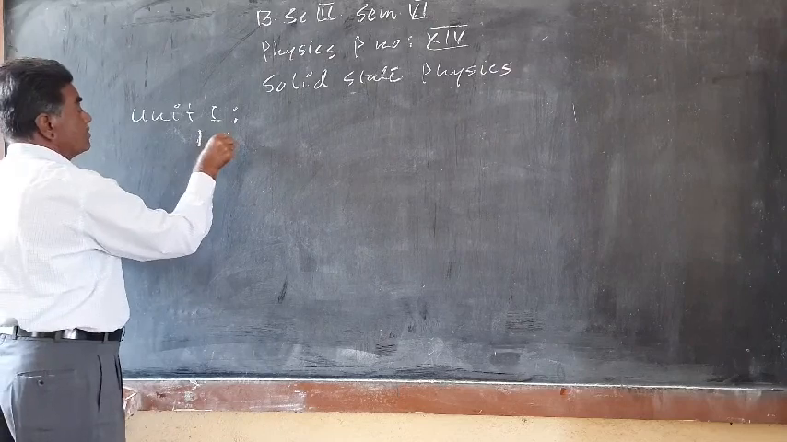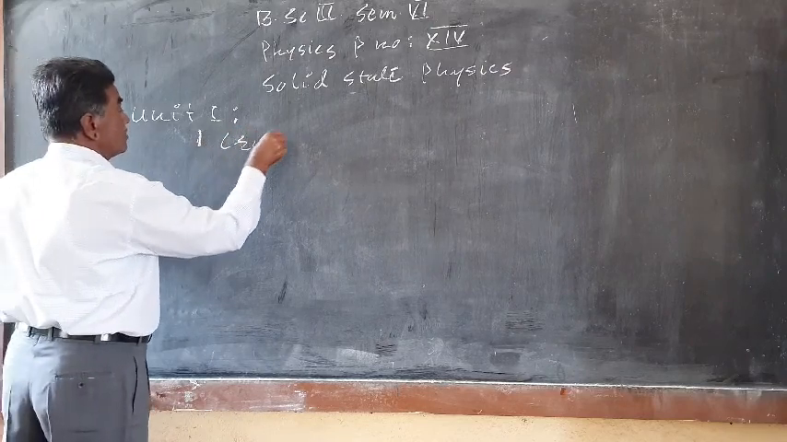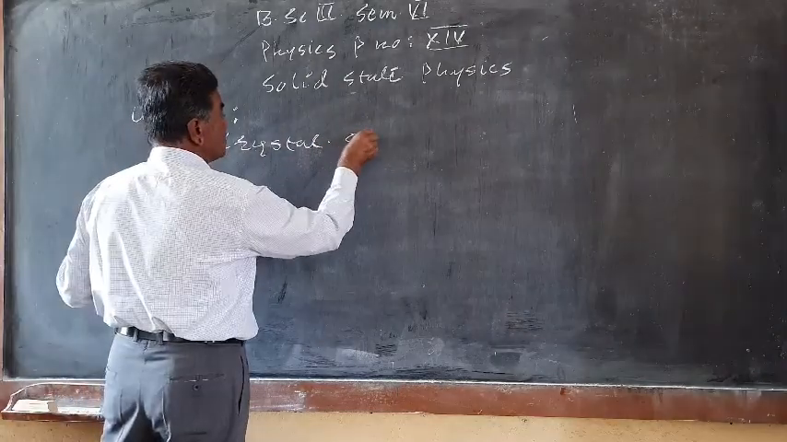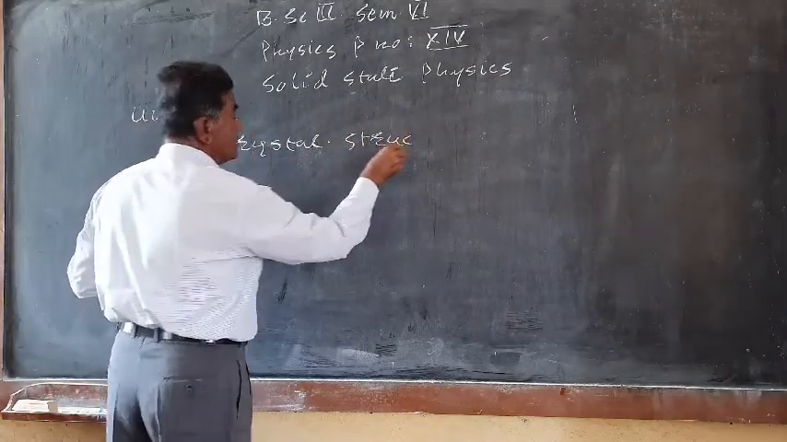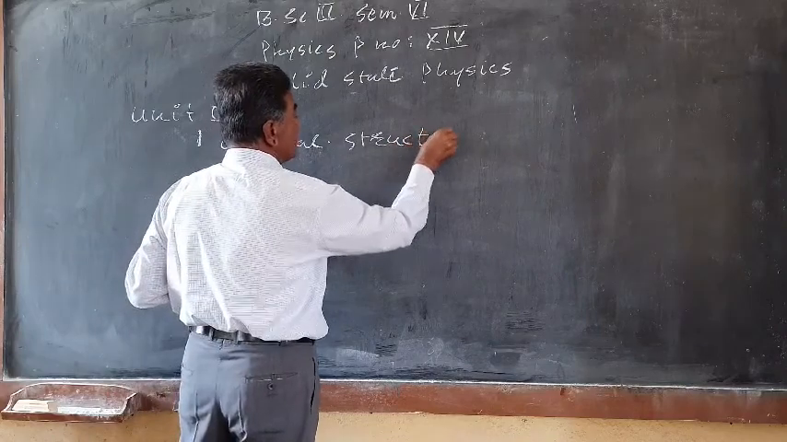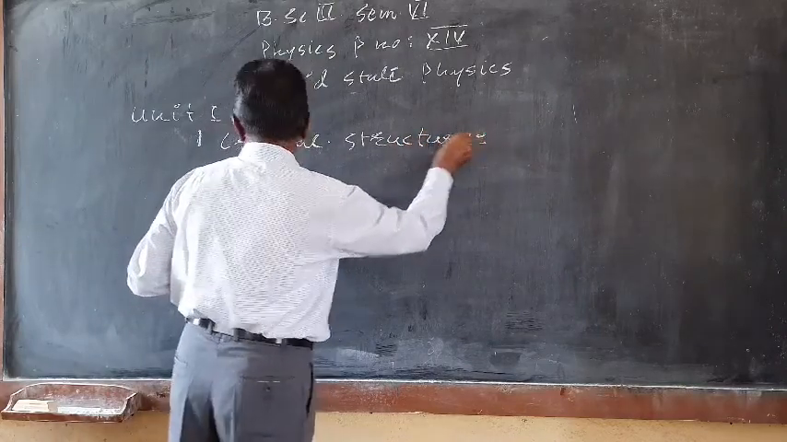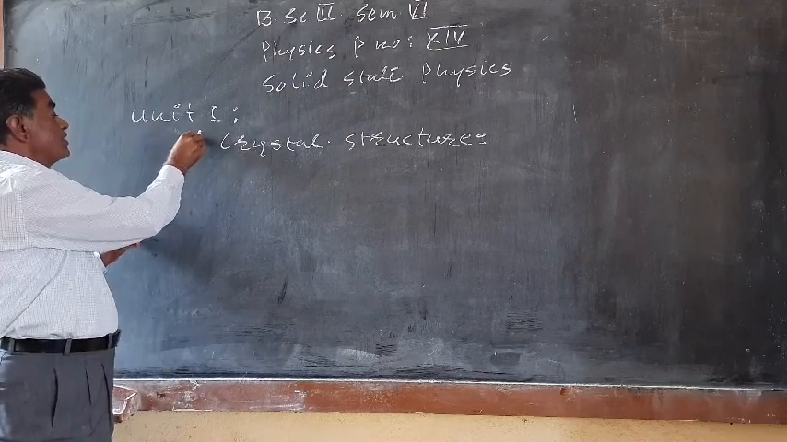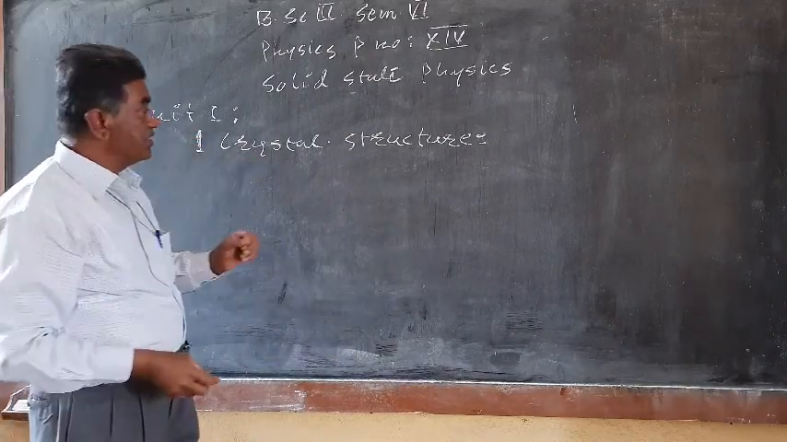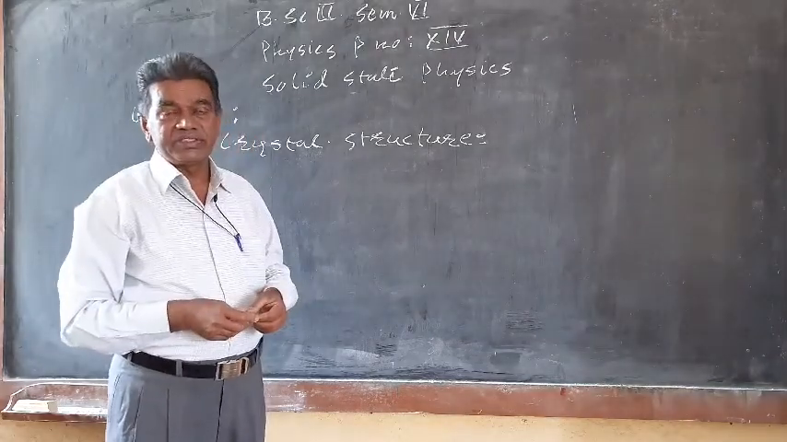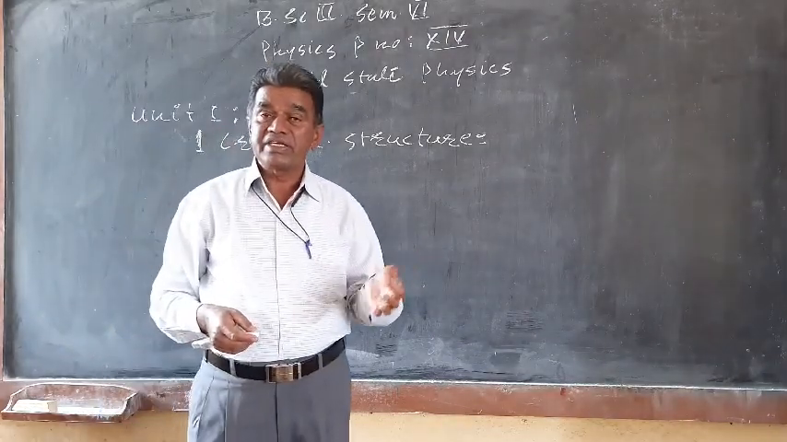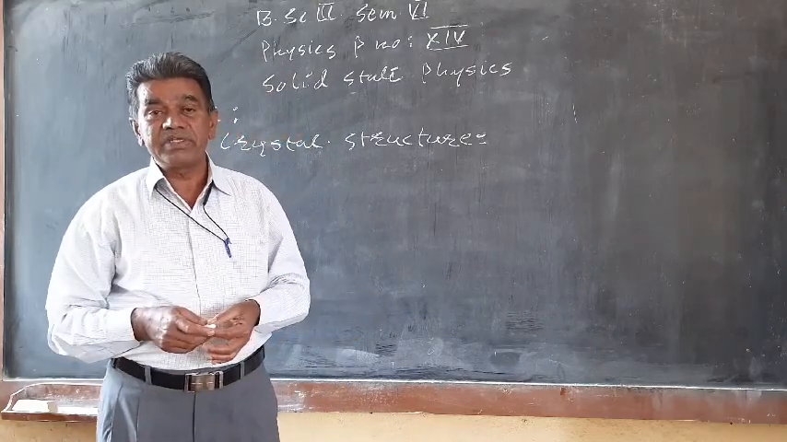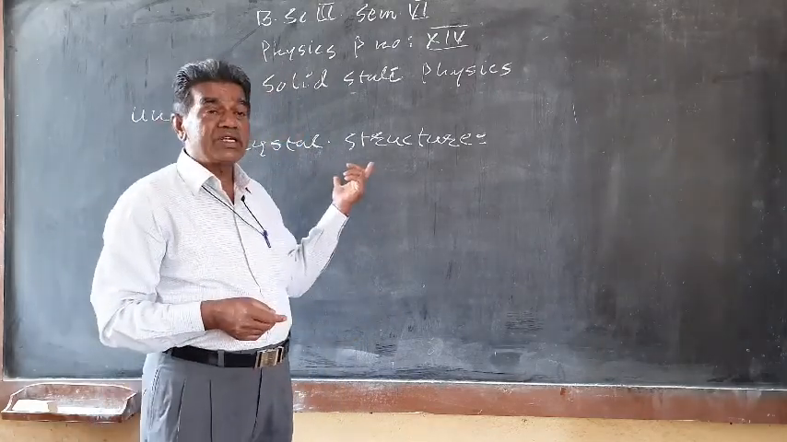Unit 1, the first chapter is crystal structure. So in this chapter, what we have to study is, first of all, the geometrical arrangement. First of all, we will study in the crystal structure the types of the solids, that is amorphous, single crystal and the crystalline solids, and what is the difference between them, we have to study.